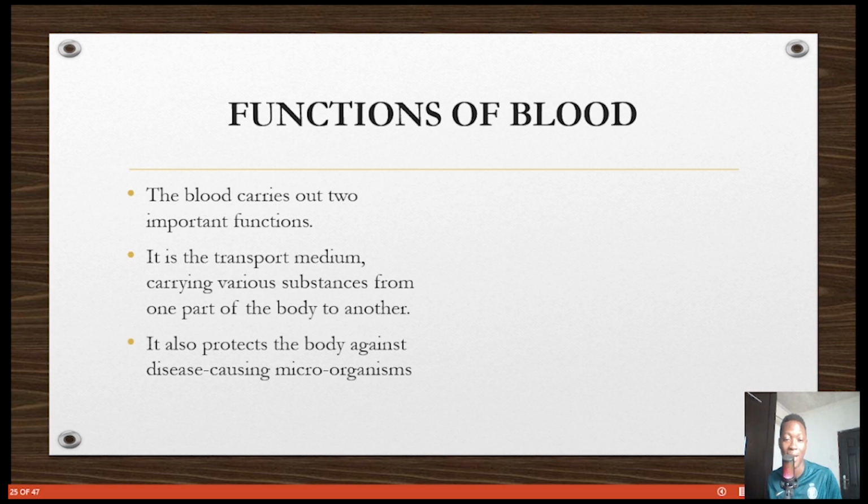Great. So what are the functions of blood? It carries out 2 important functions. Number 1 is what we are talking about, transport, carrying various substances from one part of the body to another. Number 2 is that it protects the body against disease-causing microorganisms, like what we said the white blood cells do. So, red blood cells transport oxygen, and other nutrients are transported in the plasma. We said the blood consists of the plasma and the cells. Plasma transports everything else: hormones, enzymes, digested food, and all. The red blood cells transport oxygen, and the white blood cells protect the body against disease-causing microorganisms. So you're good.